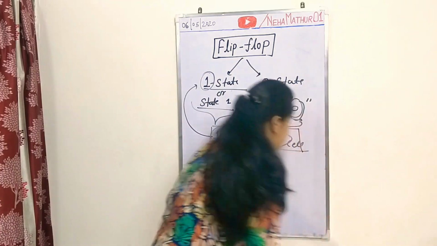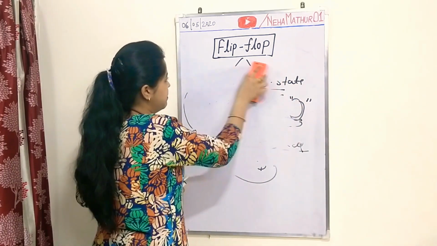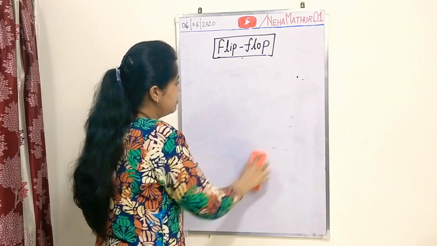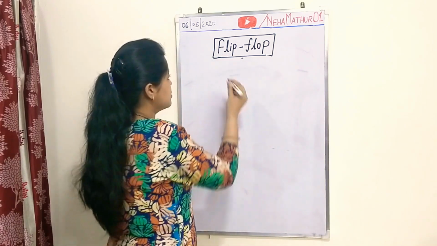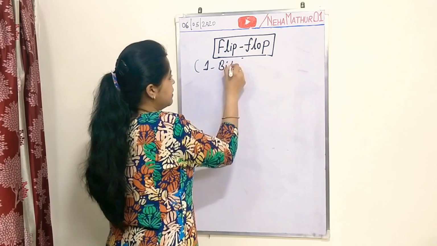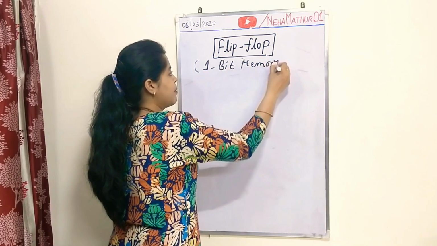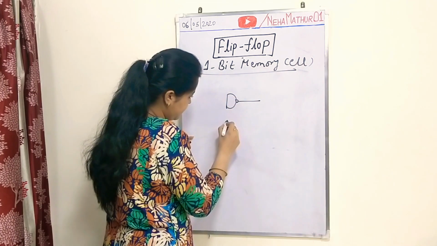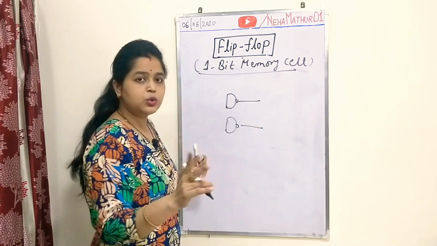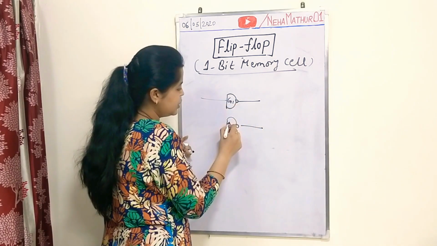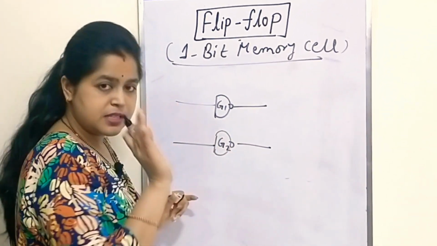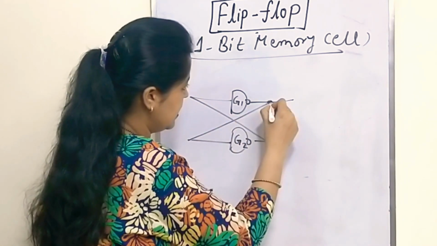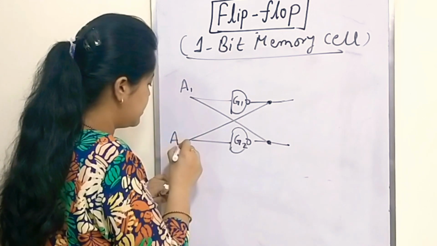So its circuit is very simple. Having two NAND gates, you can implement your 1 bit memory cell. I am mentioning here 1 bit memory cell, and see, I am using two NAND gates, G1 and G2, and the structure looks like this. This is the cross coupled structure.